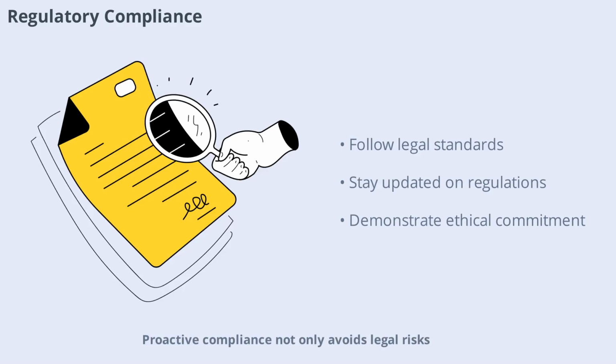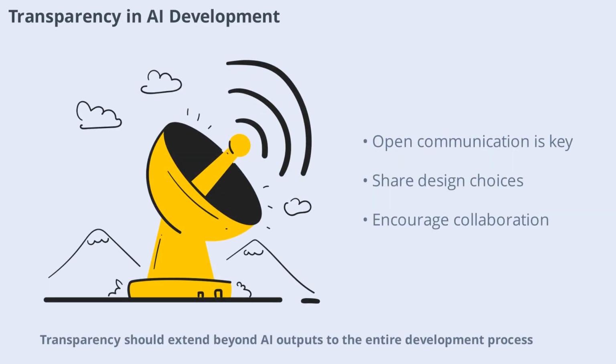Proactive compliance not only avoids legal risks but also demonstrates a commitment to ethical practices. Transparency should extend beyond AI outputs to the entire development process. Open communication about design choices, data sources, and testing methods helps stakeholders understand how AI systems are built. This openness encourages collaboration, accountability, and continuous improvement, ultimately leading to more ethical AI solutions.